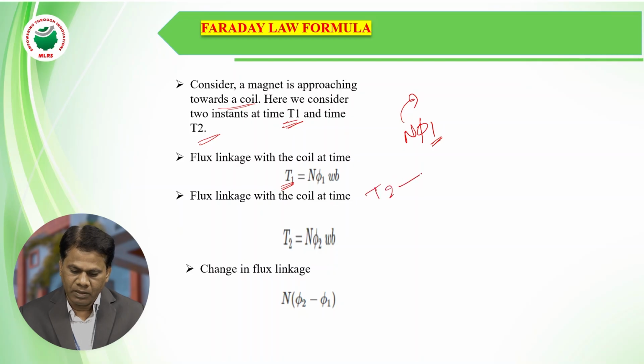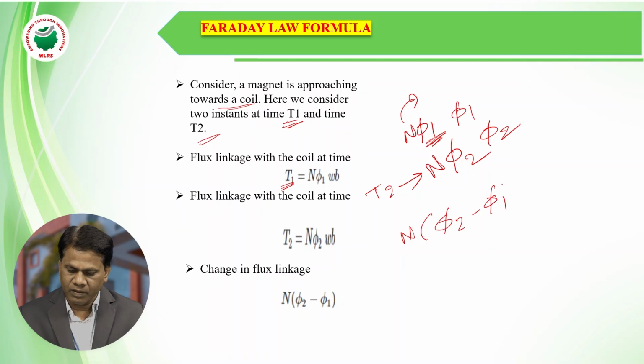At instant T2, the number of turns is the same, but the flux linkages change. At T1, the flux linkage with the coil is phi1, whereas at T2, the flux linkage with the coil is phi2. So what is the change in flux linkages? N into phi2 minus phi1.